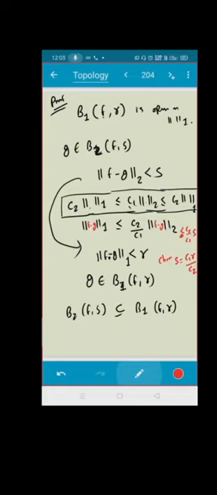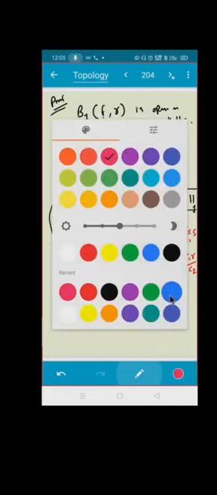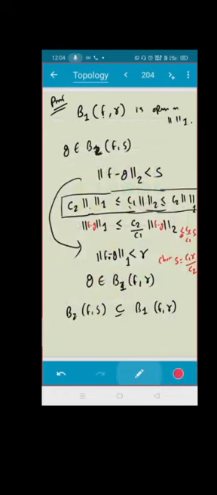Should I choose s equal to C1 r upon C2? Because if I put s equal to C1 r upon C2, I will get this as r. That means I am getting norm of f minus g that is less than r. That's it. This is what I was supposed to prove. Isn't it? Do you agree? Yes or no? Tell me if you have any doubt.